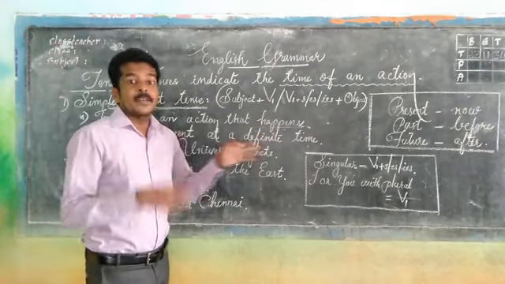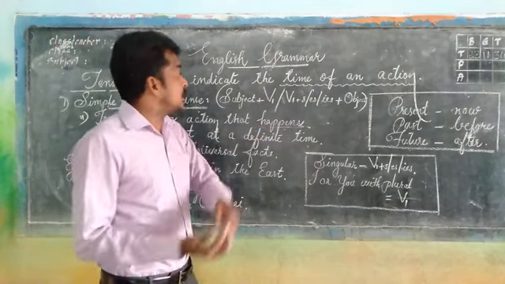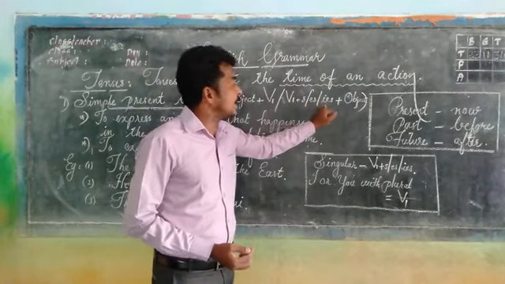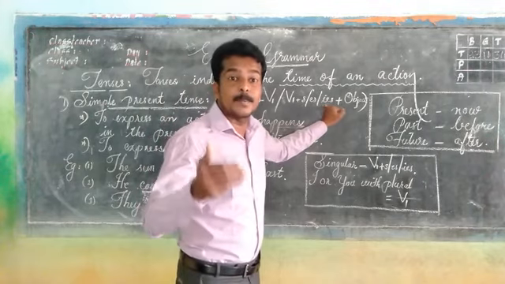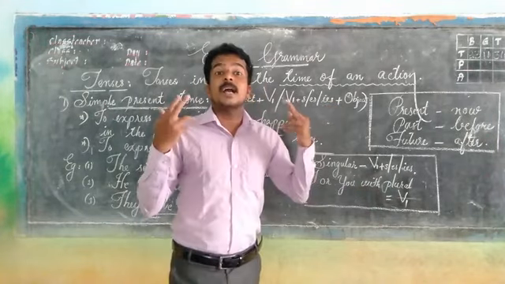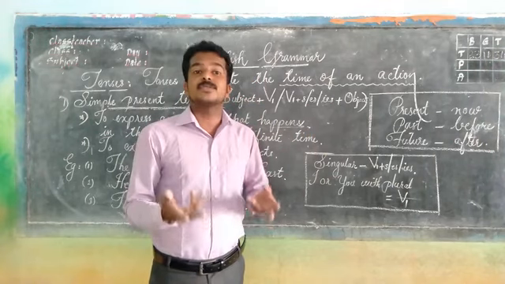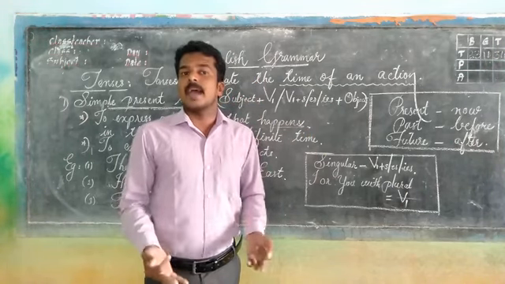Hope you understand. Whereas, if the subject is singular, along with the V1, s or es or ies has to be added in simple present tense. For example, she comes today. Along with the come, s is added. She comes today.